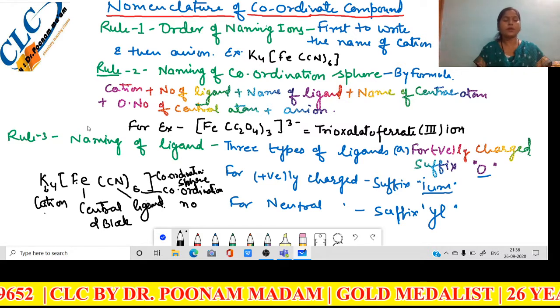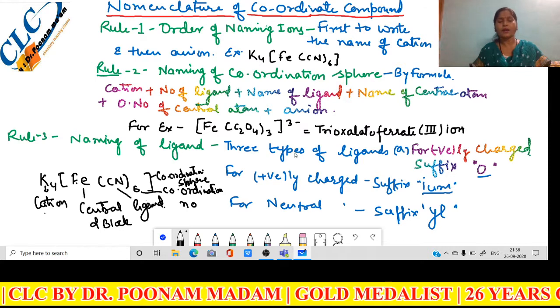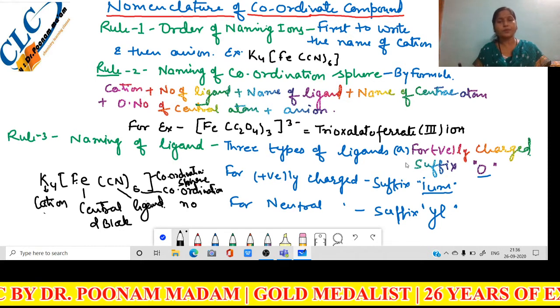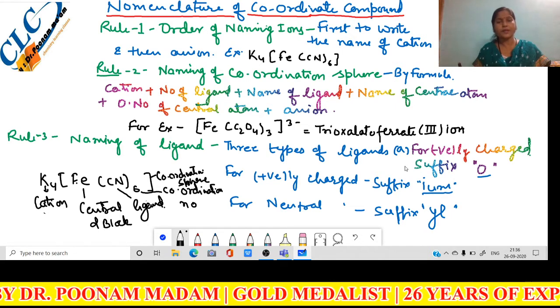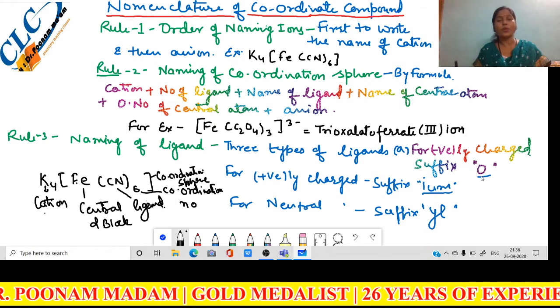Now the third rule is the naming of the ligands. There are 3 types of ligands. Some ligands possess a negative charge, and if the ligand possesses a negative charge, then the suffix o is used.